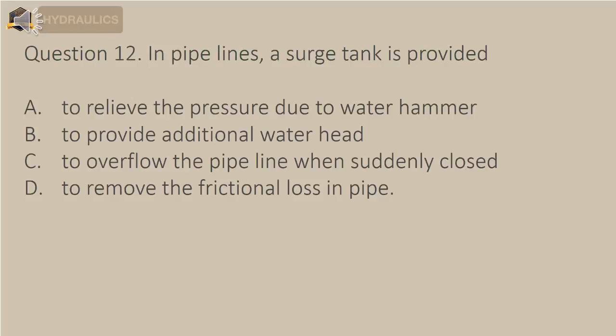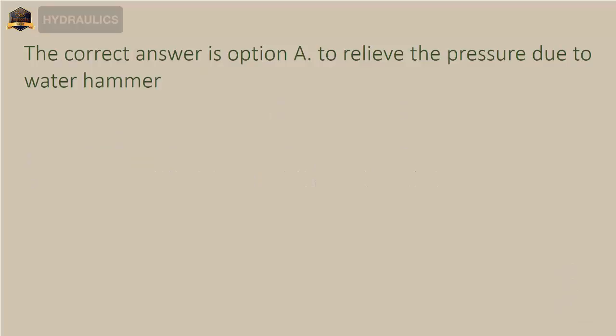Question 12. In pipelines, a surge tank is provided. A. to relieve the pressure due to water hammer. B. to provide additional water head. C. to overflow the pipeline when suddenly closed. D. to remove the frictional loss in pipe. The correct answer is option A, to relieve the pressure due to water hammer.